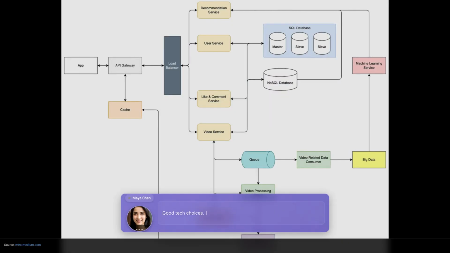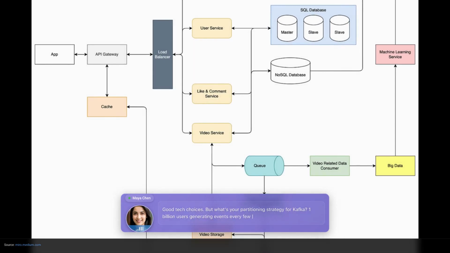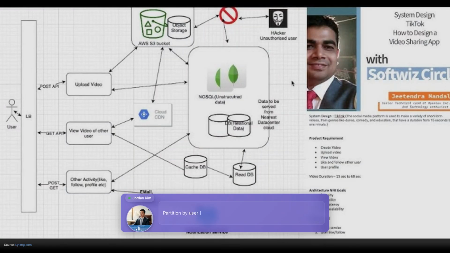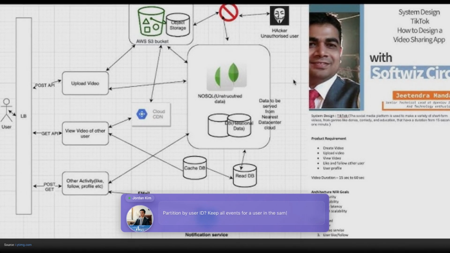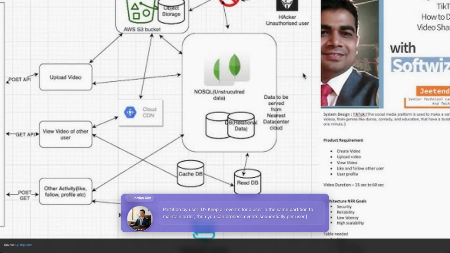Good tech choices, but what's your partitioning strategy for Kafka? 1 billion users generating events every few seconds. Partition by user ID. Keep all events for a user in the same partition to maintain order, then you can process events sequentially per user.